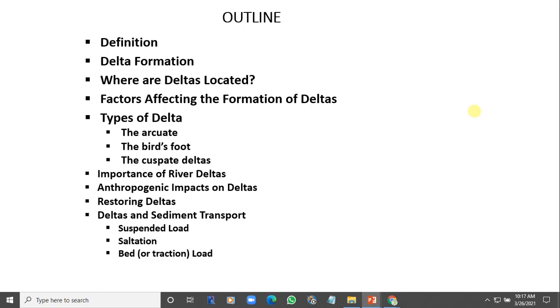So basically, delta is not a water body. Delta is a land mass. Okay. So let's get to delta formation. Although I have mentioned a bit of how it's being formed, and I've also mentioned how it got the name.